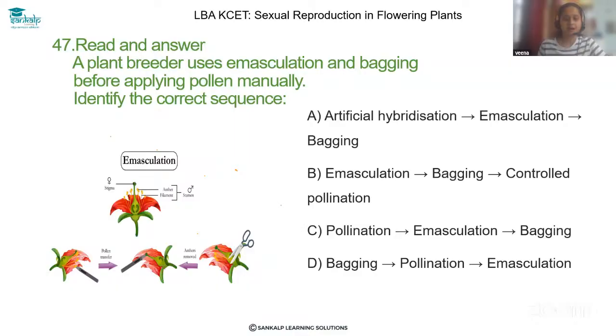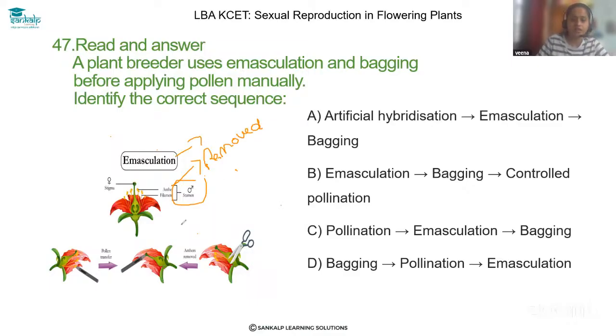In emasculation, first from the flower, the anthers of the stamen are removed. That process is called emasculation.